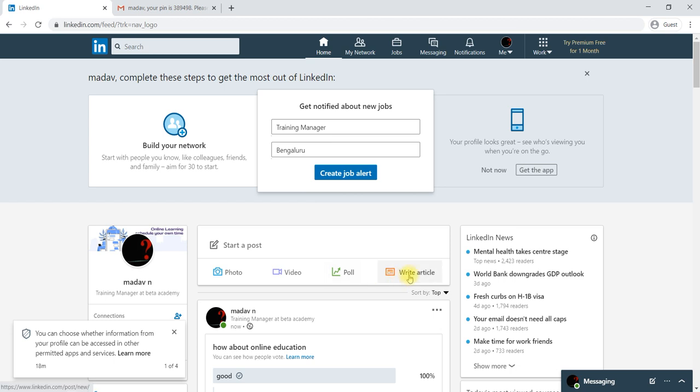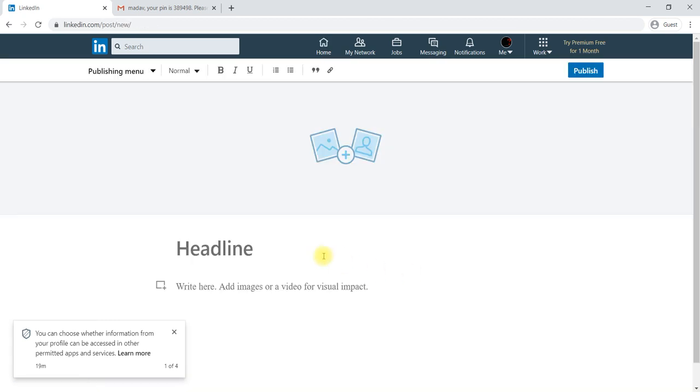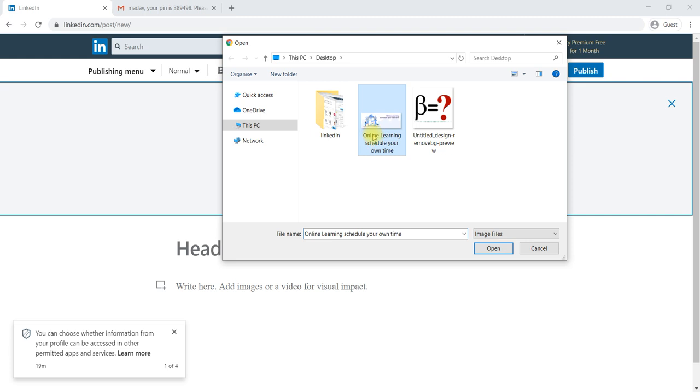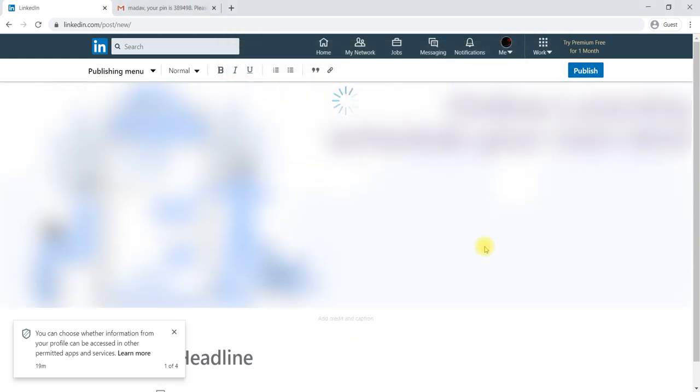You can write articles. Writing is very important in a LinkedIn profile. The more articles you write, the more your reach will be, because if you are active on LinkedIn, you will be noticed by LinkedIn. So try to write an article. For writing an article you can add a background photo here. Once you have added a photo,